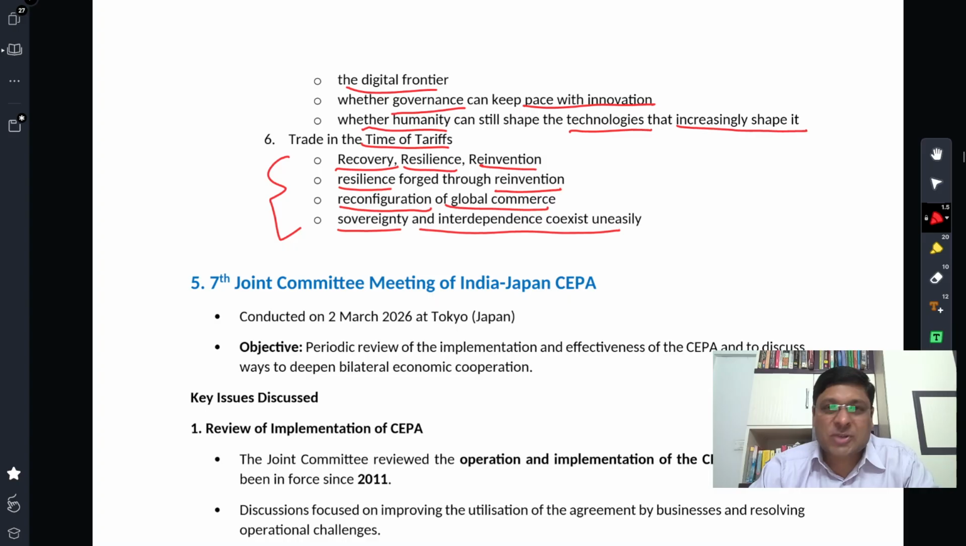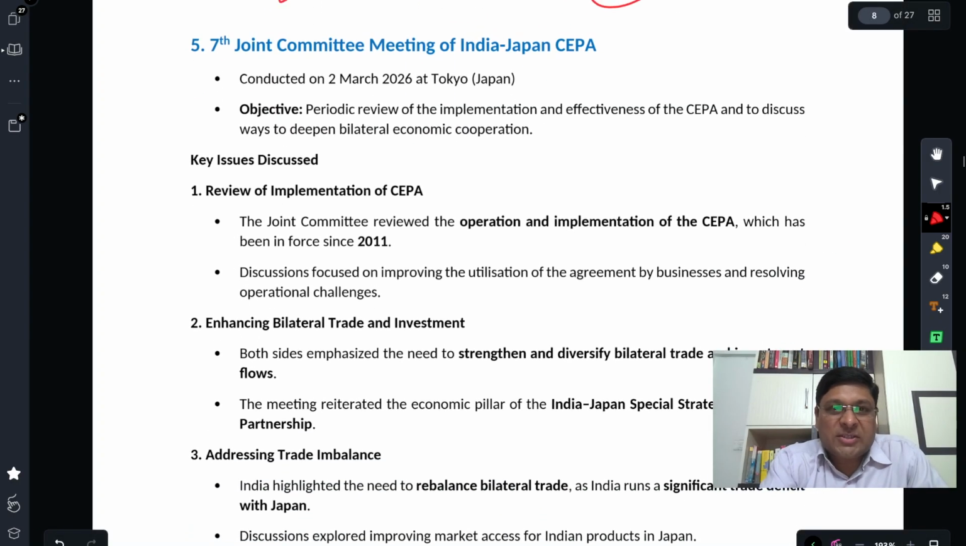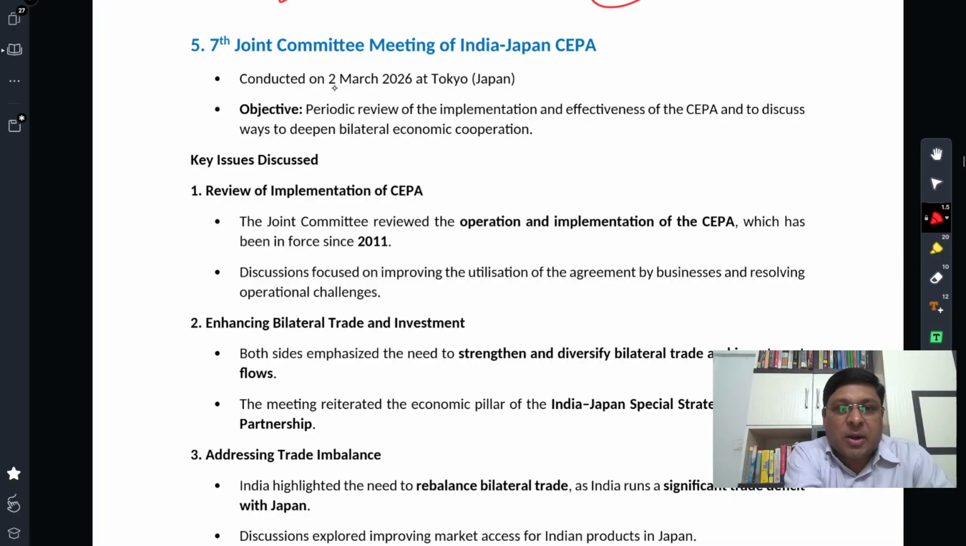For example, India and China fight on the question of sovereignty, the Doklam crisis, the Galwan crisis, but they coexist in terms of interdependence. Both their economies are quite interdependent, and that is an uneasy kind of coexistence. That is one important publication that highlights this. The next topic is the seventh Joint Committee meeting of India-Japan CEPA. Let us talk about that. It was conducted on 2nd March 2026 in Tokyo, Japan.